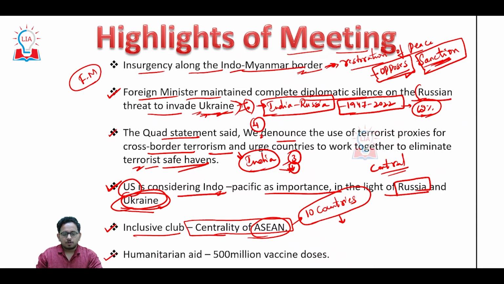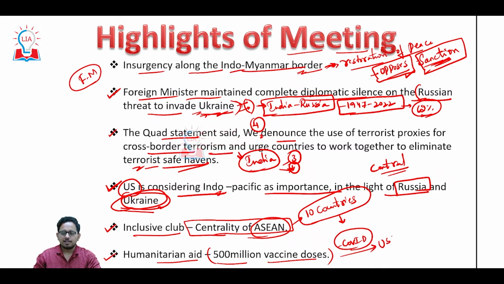The last one, Quad members spoke of their humanitarian assistance, which means they have already supplied 1.3 million doses of COVID-19 vaccines throughout the world. This is happening through the joint cooperation of the 4 countries.